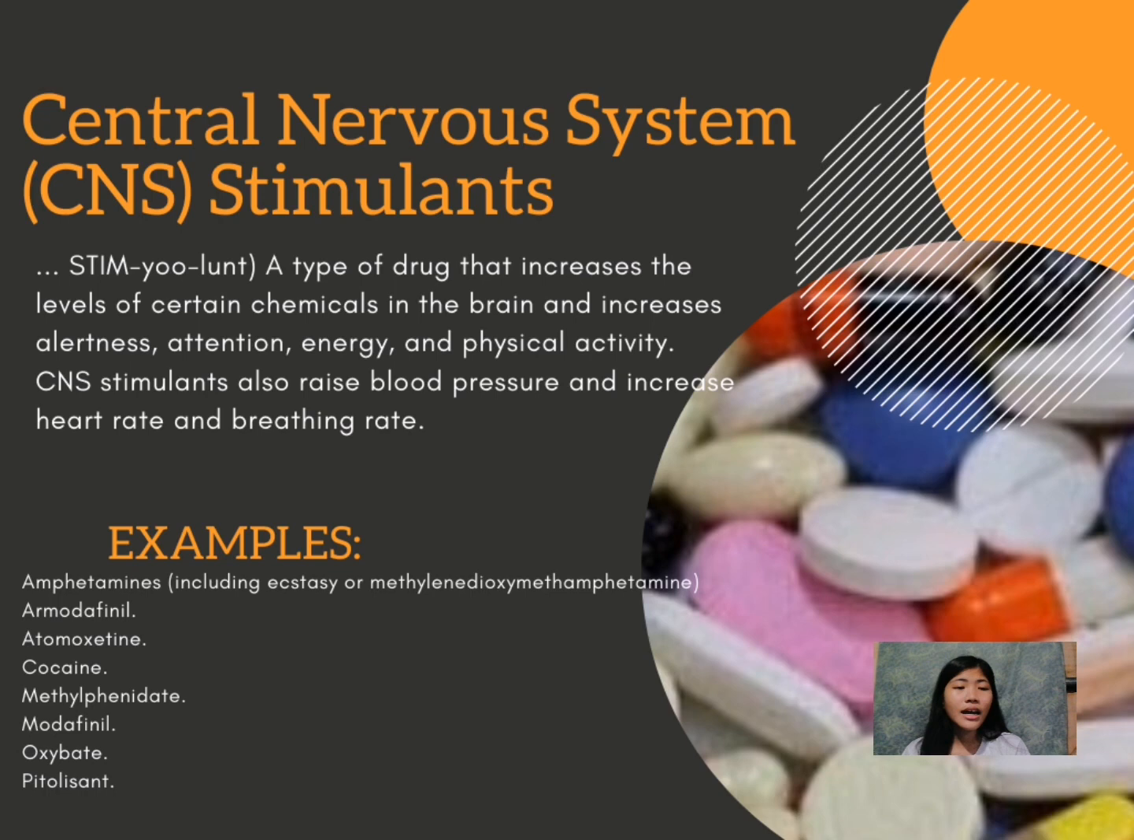Second, central nervous system stimulants. What are these kinds of drugs? It is a type of drug that increases the levels of certain chemicals in the brain and increases alertness, attention, energy, and physical activity. Central nervous system stimulants also raise blood pressure and increase heart rate and breathing rate. These are examples of central nervous system stimulants: amphetamines, methylphenidate, methamphetamine, armodafinil, cocaine, modafinil, and others.